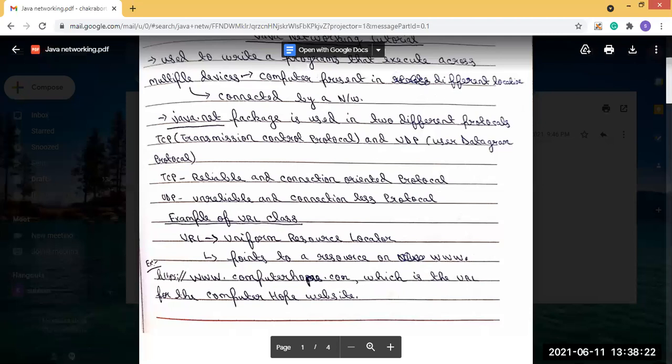HTTPS means hypertext transfer protocol, and S means secure. HTTPS means hypertext transfer protocol secure.